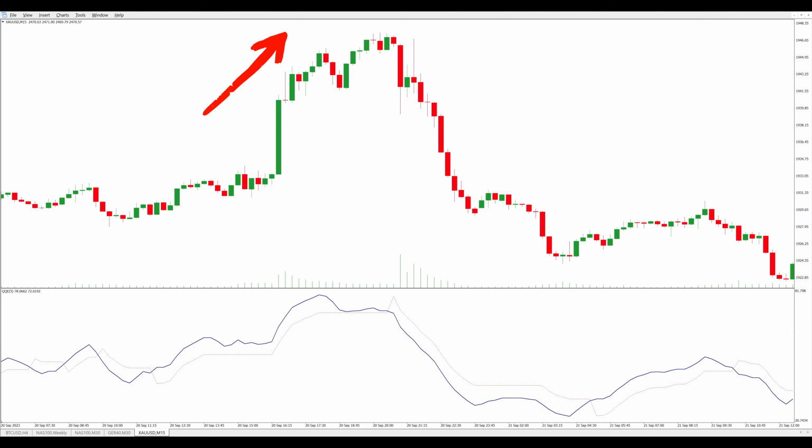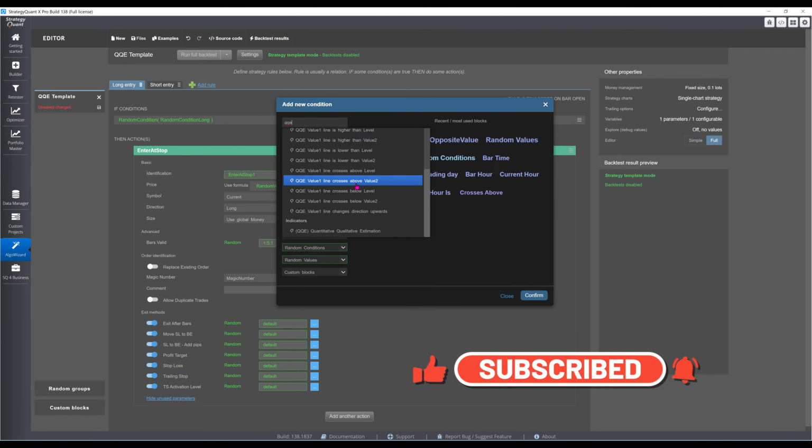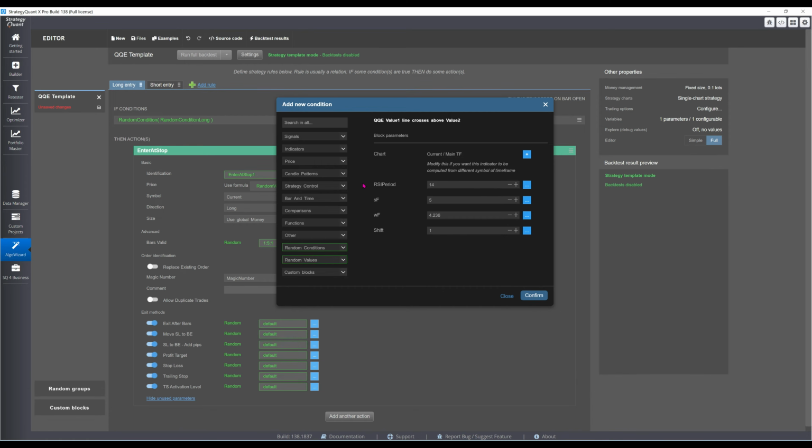Upside momentum is present when the RSI line crosses above the signal line. Likewise, a crossing under signals downside momentum. I'll use this as the first entry condition for the gold strategy. Default parameters for the QQE will be used. 5 is the smoothing period for the 14-period RSI, while 4.236 is a multiplier used for the slow trailing line, taking inspiration from Fibonacci levels.